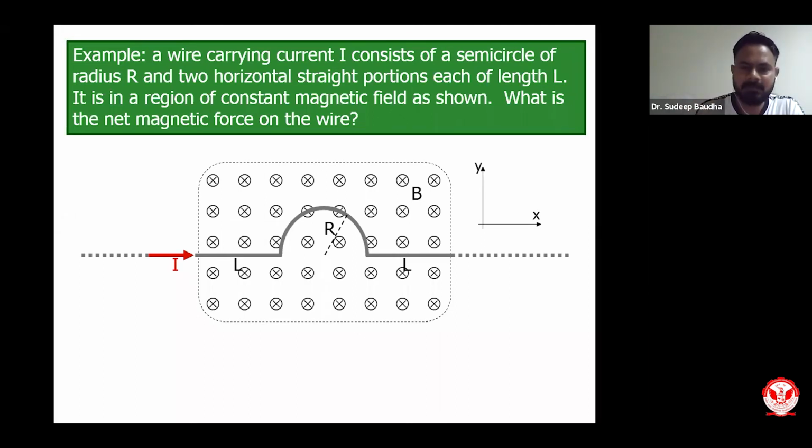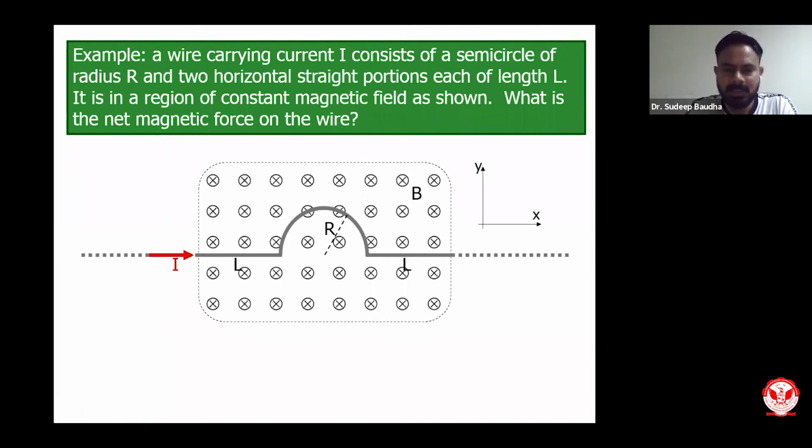I have a magnetic field which is going into the screen. R is the radius of this particular region. So we need to find out the net magnetic force on this wire, the overall force on this particular wire. For finding this, one way is you take a small segment, find out the small force on that segment, and integrate across the wire, then you will get the overall amount of force over that wire.